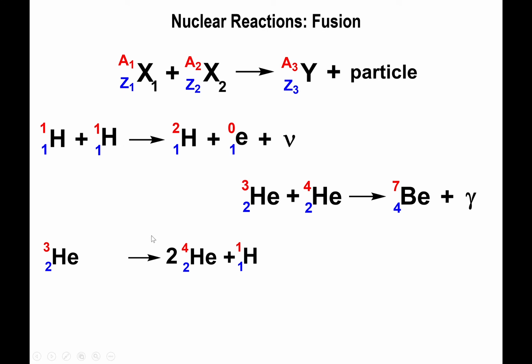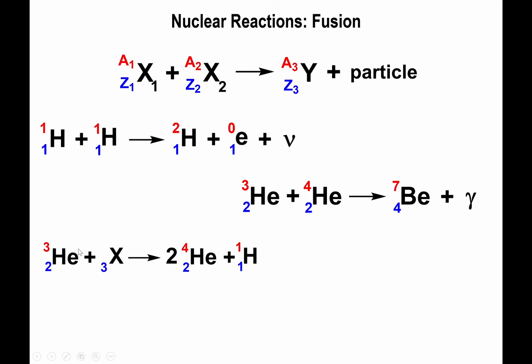Alright, here goes another example. Let's say that we start with helium-3 and we're producing 2 helium-4s and 1 proton. Now we're missing the reactant particle right here. So let's find out what that reactant particle is going to be. If we look at the atomic numbers first, we have 2 for helium-3, but for helium-4 we have 2 times 2, so it's actually 4 on the bottom portion of the isotope. So 4 plus 1, that's 5. 5 minus 2 is 3, so the missing number right here will have to be 3.